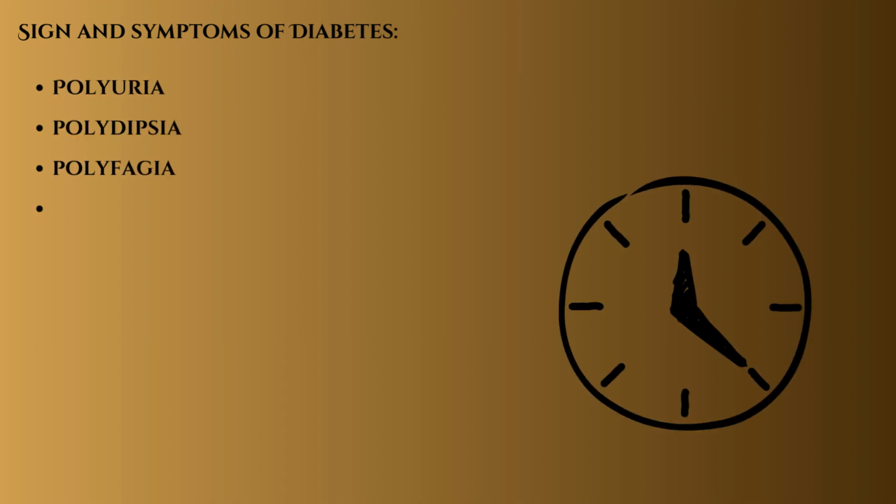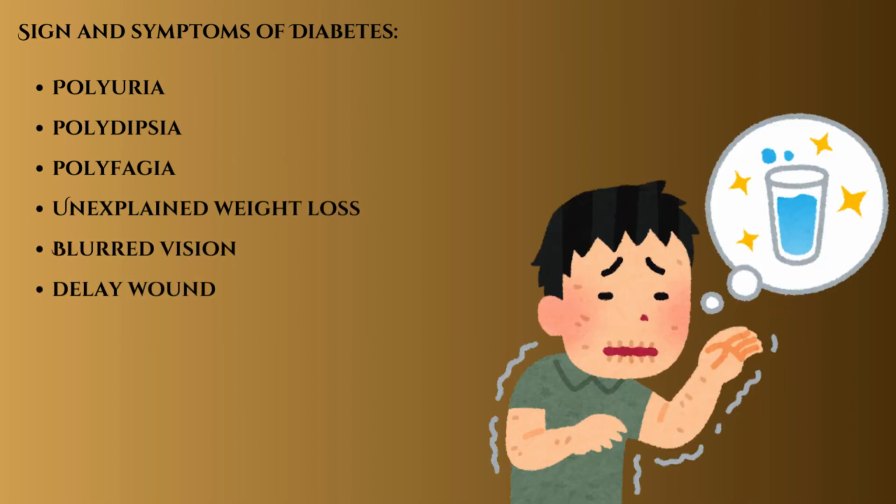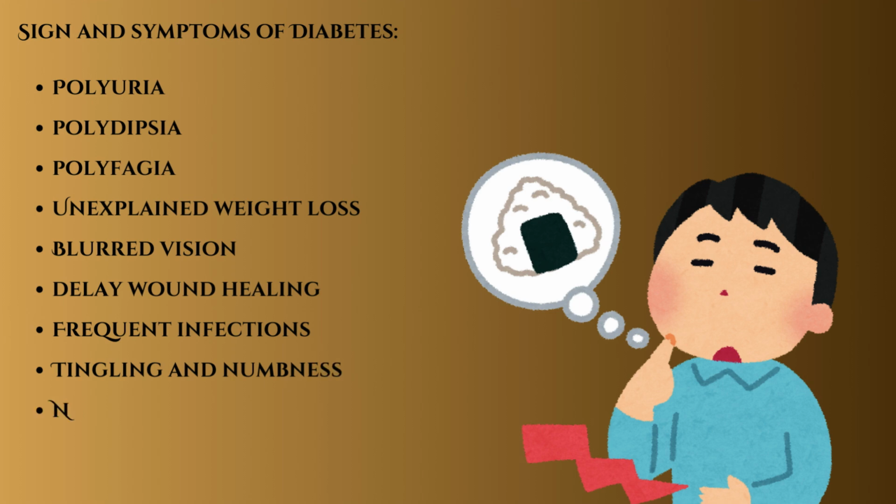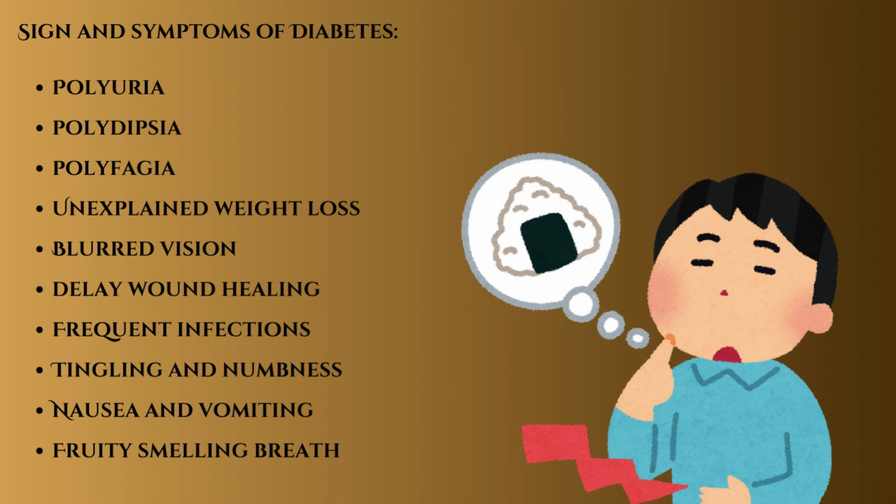Common symptoms of diabetes. Here are the common symptoms of diabetes, both type 1 and type 2. Frequent urination, polyuria. You may feel the need to urinate more often than usual, especially at night. Excessive thirst, polydipsia. Because the body loses more fluids through urination, you feel very thirsty. Increased hunger, polyphagia. Even after eating, you may still feel hungry because your body cannot properly use glucose for energy.